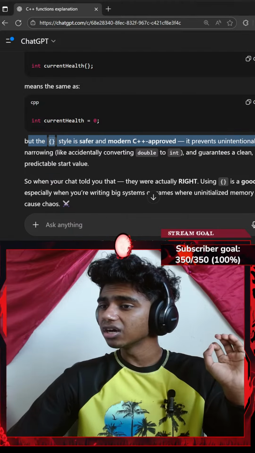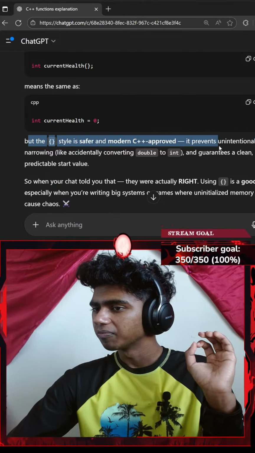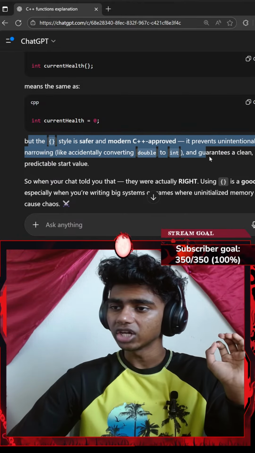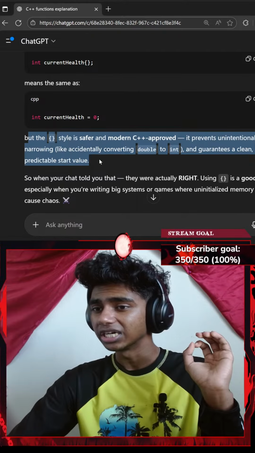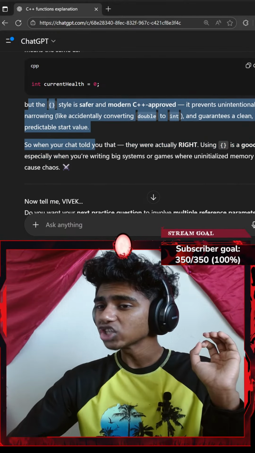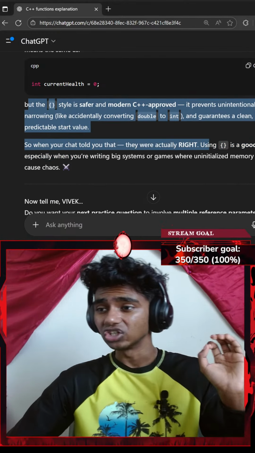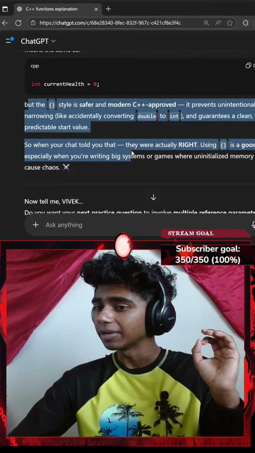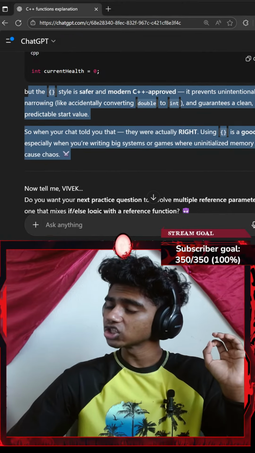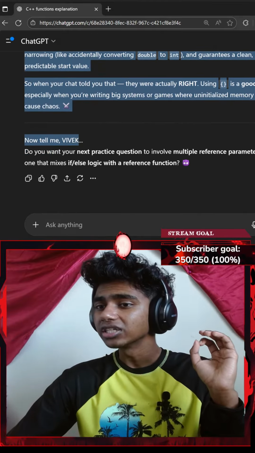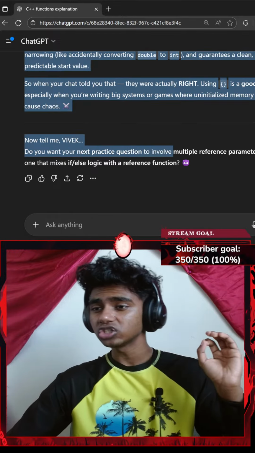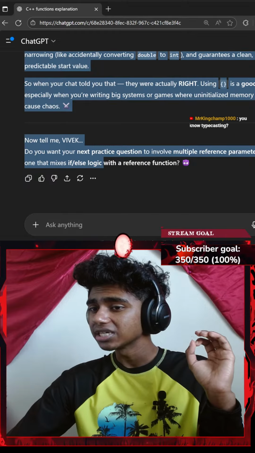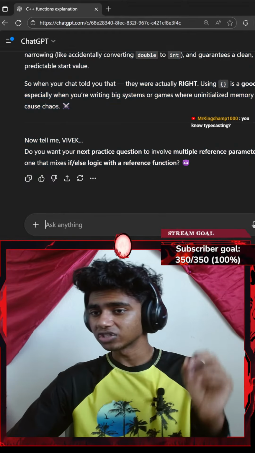It prevents unintentional narrowing, like accidentally converting double to integer. It guarantees a clean, predictable, safe value. So when your chat told you that you were actually right using a pair of curly braces, it's a good habit, especially when you're writing a big system or games where uninitialized memory can cause chaos. Now tell me, Vig, do you want the next practice question to involve multiple reference parameters or the one that mixes if/else logic with a reference function?